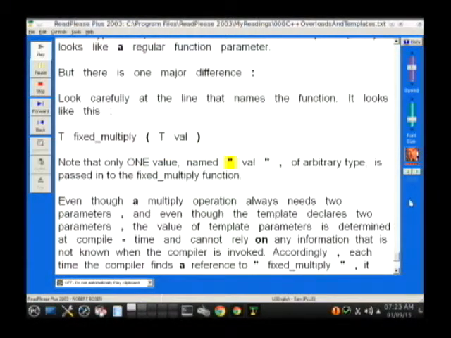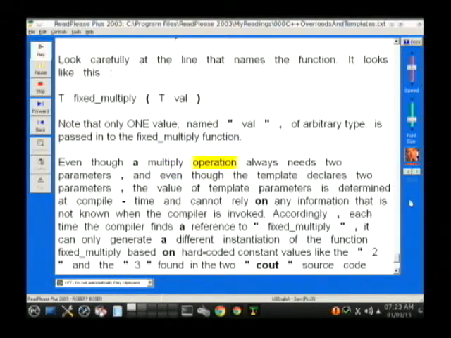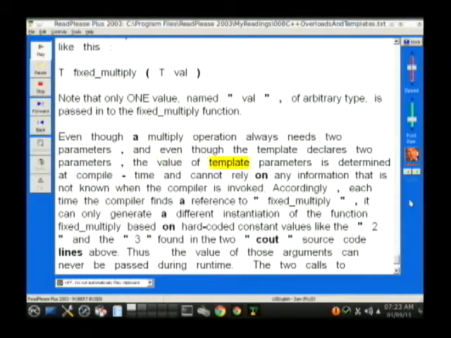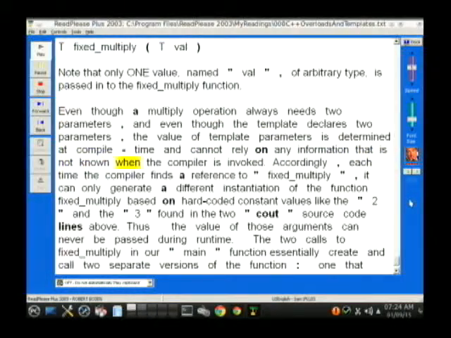Note that only one value, named "val", of arbitrary type, is passed into the fixed_multiply function. Even though a multiply operation always needs two parameters, and even though the template declares two parameters, the value of template parameters is determined at compile time and cannot rely on any information that is not known when the compiler is invoked.